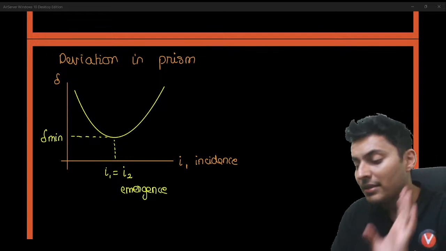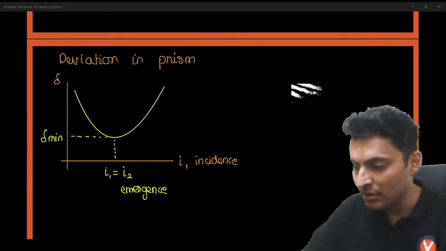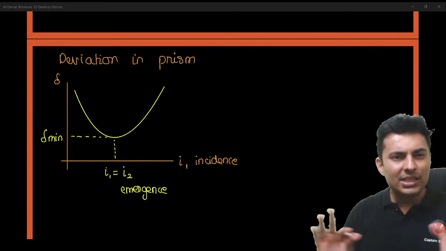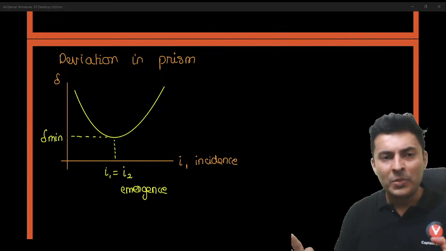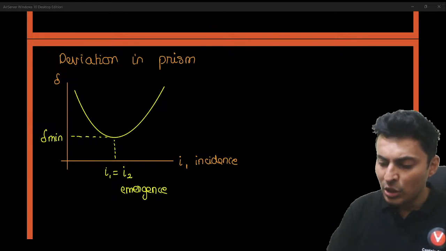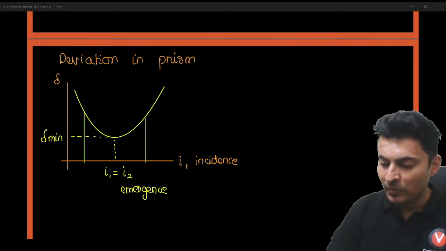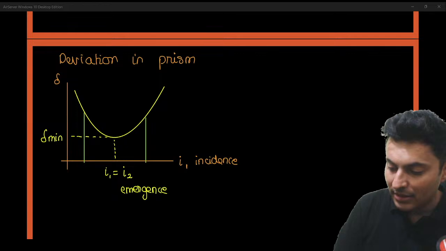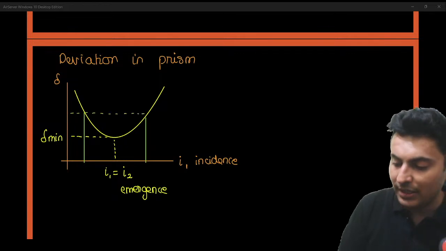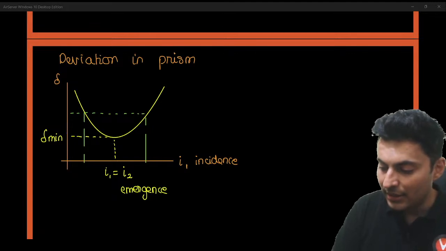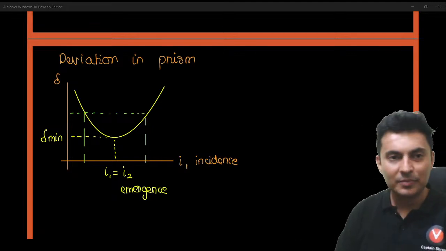Then the deviation is minimum. If you go some units on one side, and then the exact same units on the other side, the graph is symmetric, and you will find the same amount of deviation on either side.